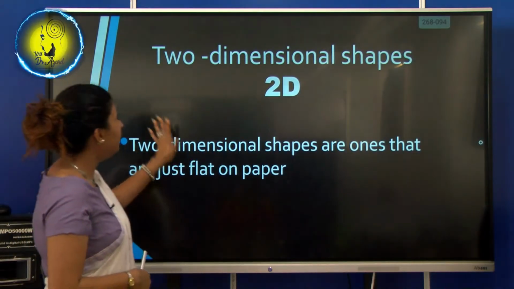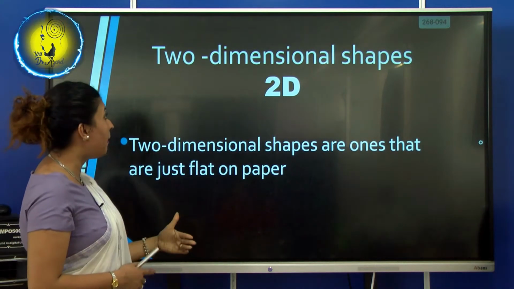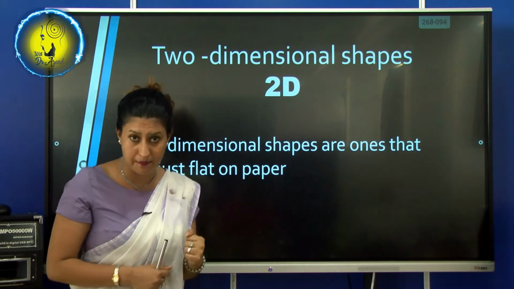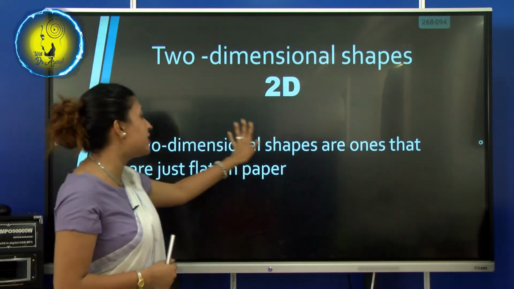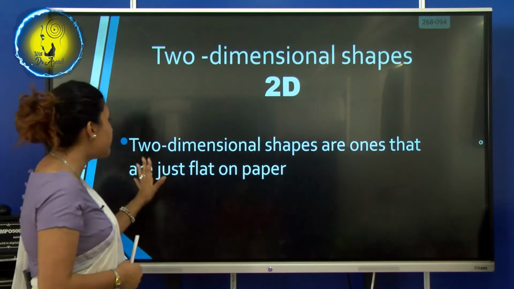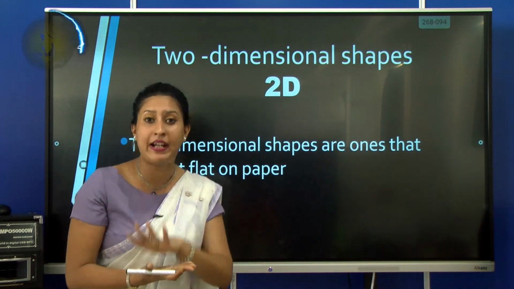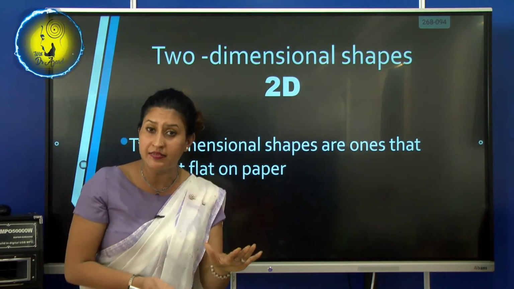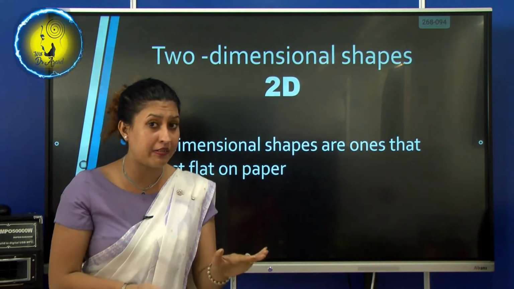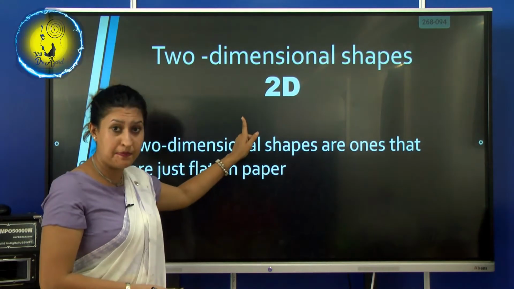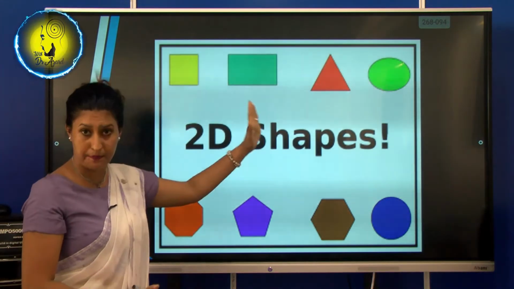Now we have studied 3D shapes. Now let's study two-dimensional shapes, which means 2D. Two-dimensional shapes are the ones that are just flat on a paper. So 2D shapes are just flat on a paper. Tell me, what are 3D shapes? 3D shapes are not flat on a paper. Now 2D shapes are flat on a paper. So these are the 2D shapes.